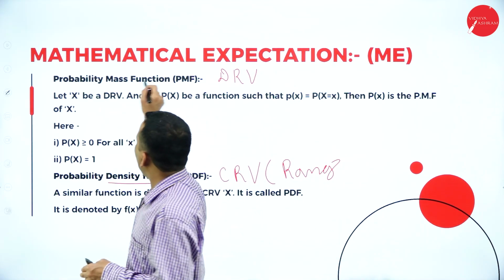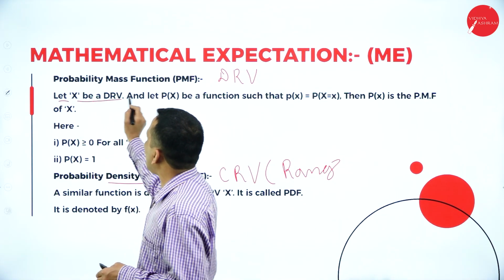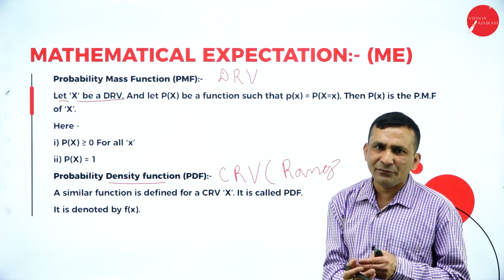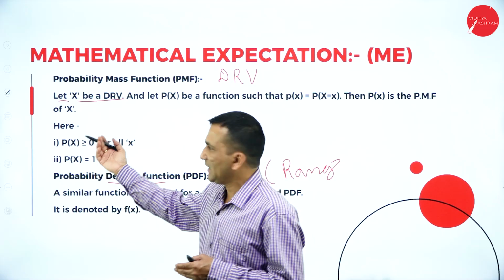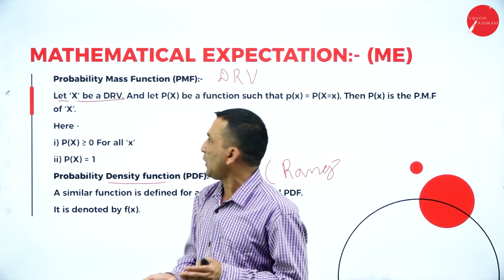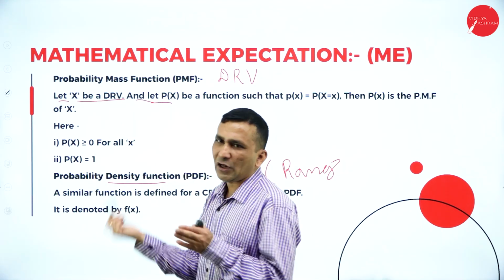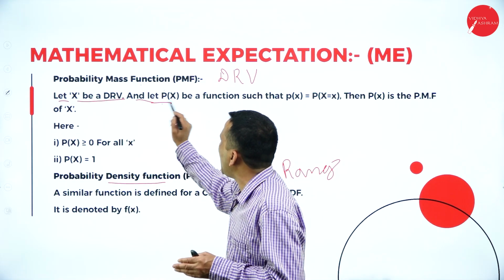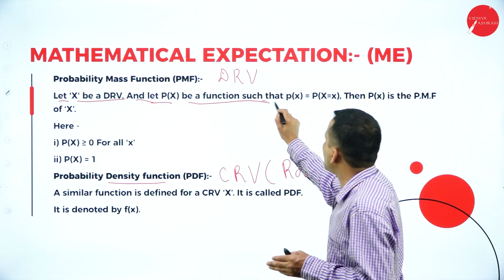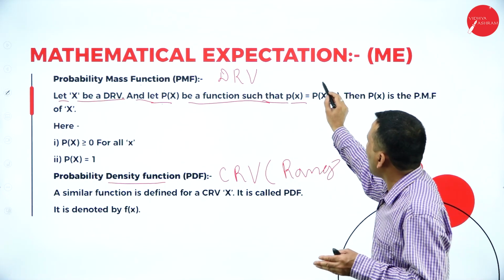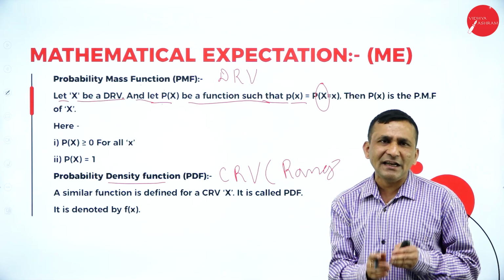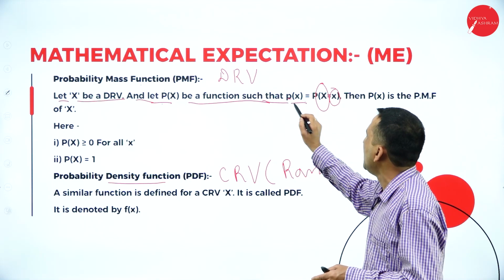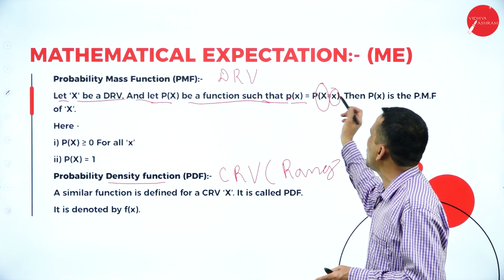In the probability mass function, let X be a discrete random variable, because with the help of a discrete random variable we assign probabilities. How do we write the probability mass function? P of X is the function such that P of X is equal to P of capital X equals small x.